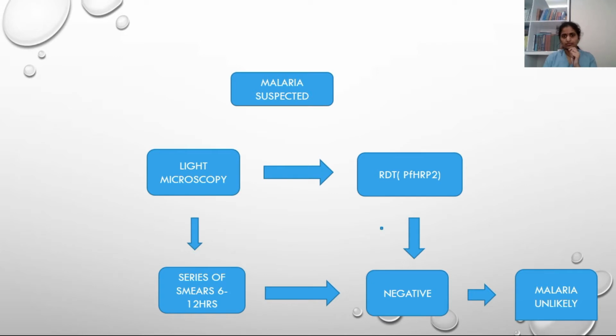So whenever malaria is suspected, we can go ahead with either light microscopy or a rapid diagnostic test. If you are going ahead with light microscopy and the first smear is negative, you have to do a series of smears at intervals of 6 to 12 hours. If that is also negative, then we can rule out malaria completely. If the initial smear of light microscopy is negative, then we can go ahead with the rapid diagnostic test. If that is also negative, then we can rule out malaria.